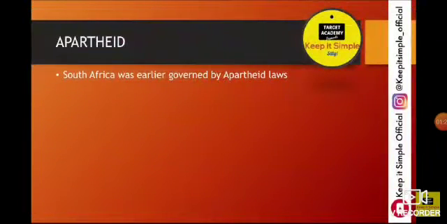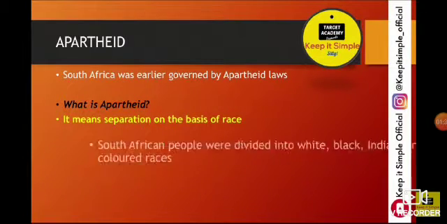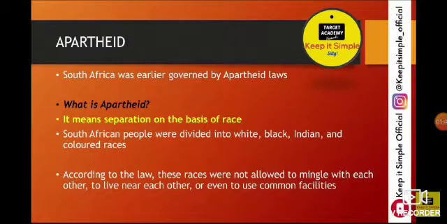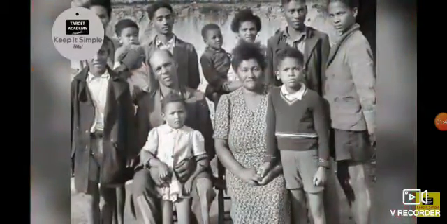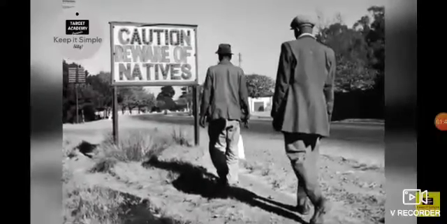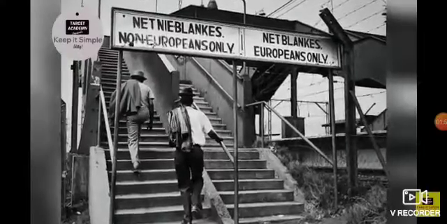Apartheid, in American pronunciation. South Africa was earlier governed by apartheid laws. Now, what is this term apartheid? It means separation on the basis of race. South African people were divided into black, Indian, white, and other colored races. According to the law, these races were not allowed to mix. It should not be there because it creates indifference and inequality. But earlier it was followed in South Africa.